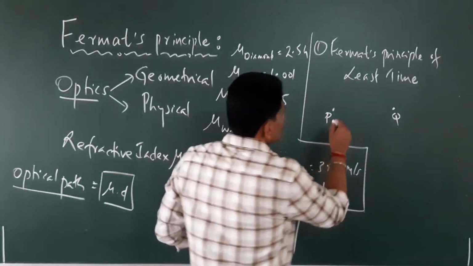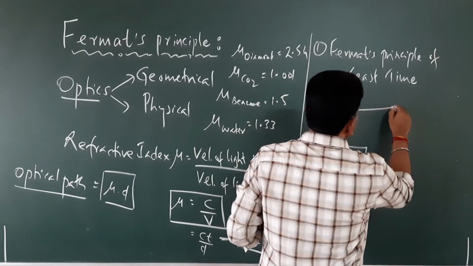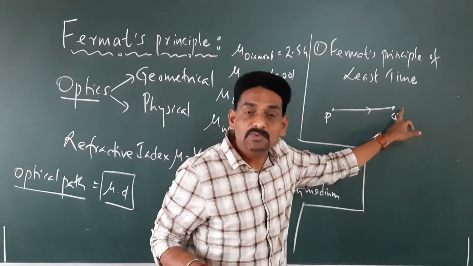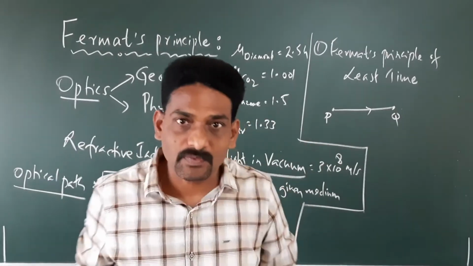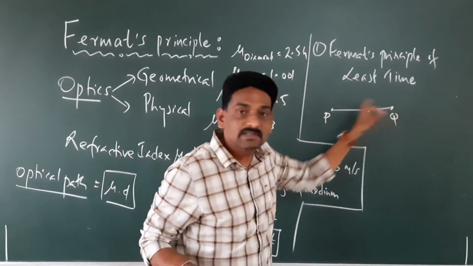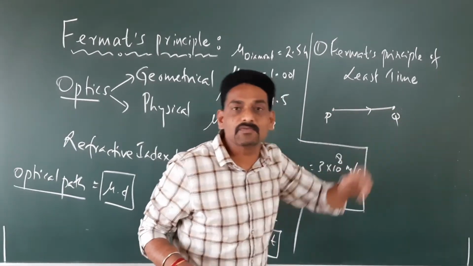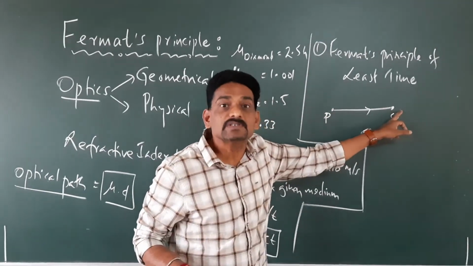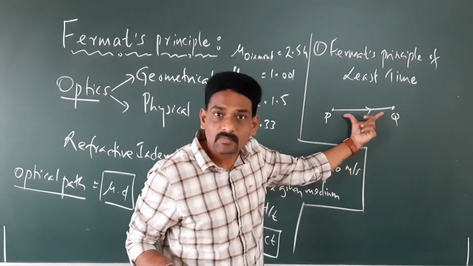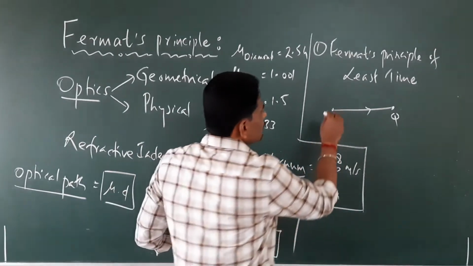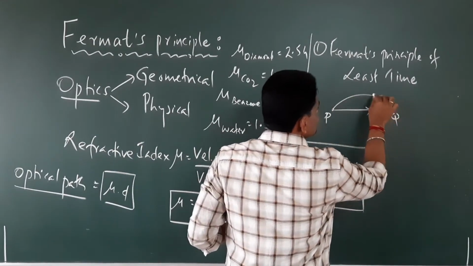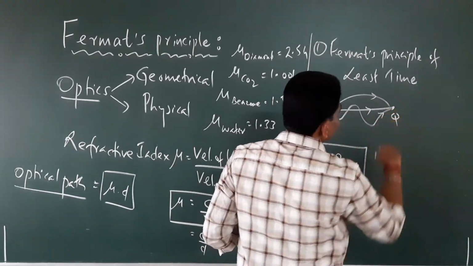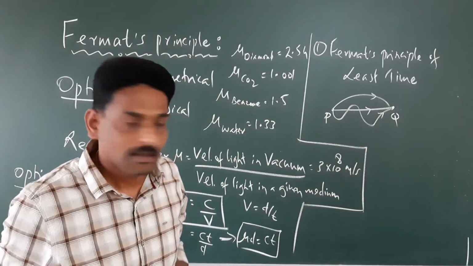And we know that a straight line is the shortest distance, or the one which takes least time. Therefore, if you join these two points, this is going to be the path which the light follows, because this is the shortest distance. Therefore, the time taken for the ray of light to travel from P to Q is always going to be along this path. Instead, it may travel like this, or it may travel like this, right?